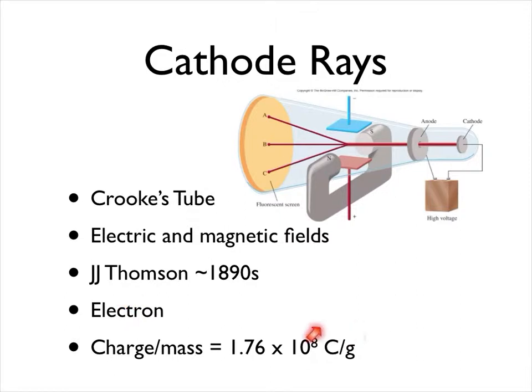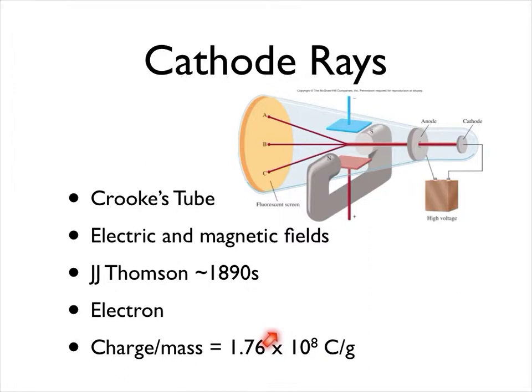And from this, he actually could calculate the charge to mass ratio of the electron. And that is 1.76 times 10 to the 8th coulombs per gram. Now, what this really means is that this charge to mass ratio gives us an idea that the electron has a pretty big charge for a very small mass, because that is a really big ratio.